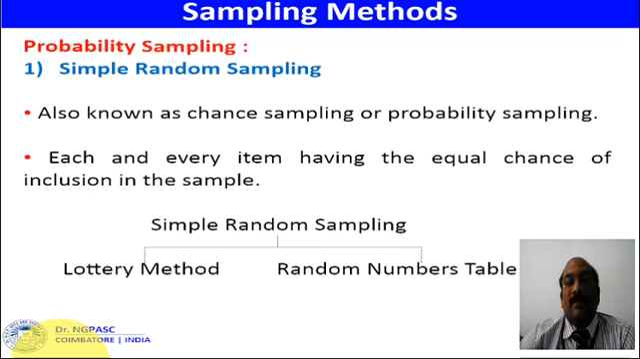Probability sampling methods. The first one is simple random sampling. All the items in the universe have an equal chance of being included in the sample. There are two methods: one is the lottery method and another is the random numbers table method.